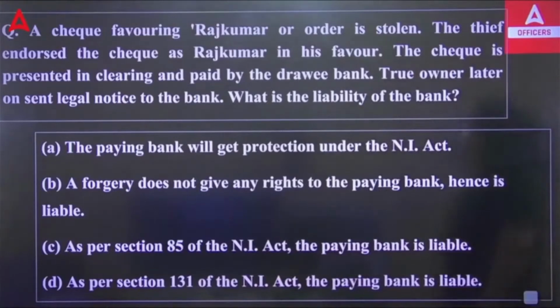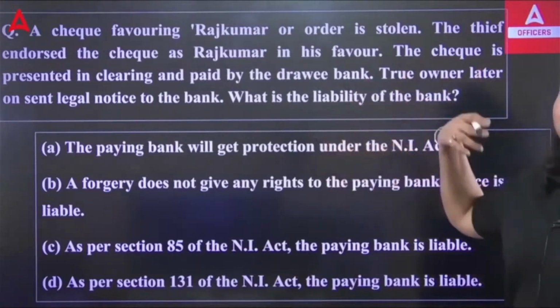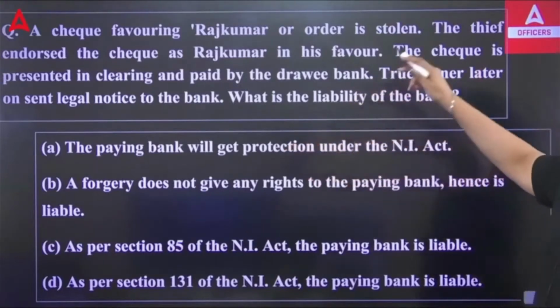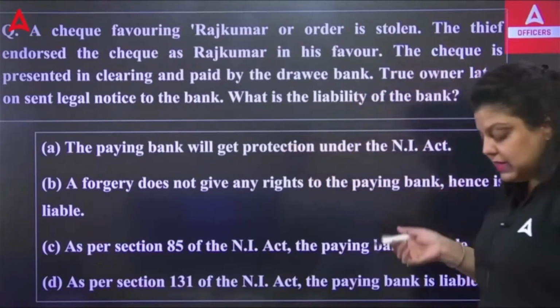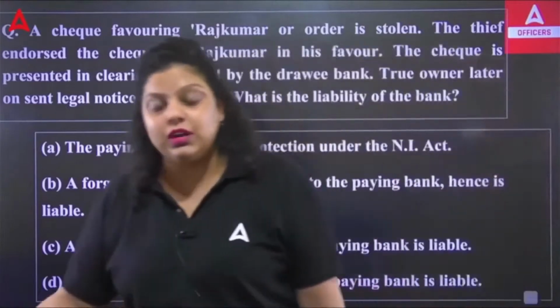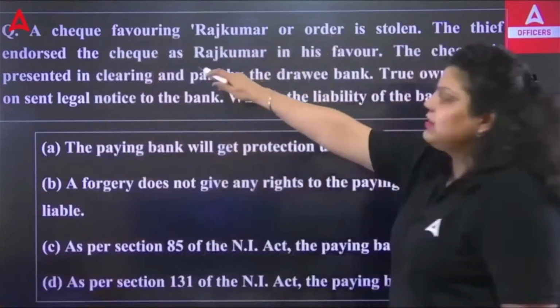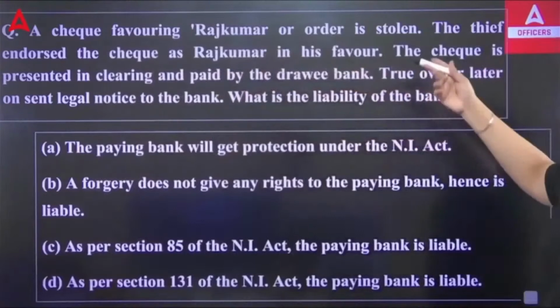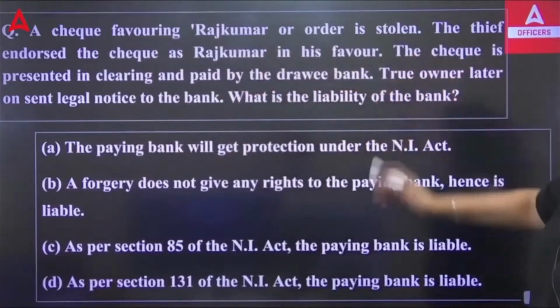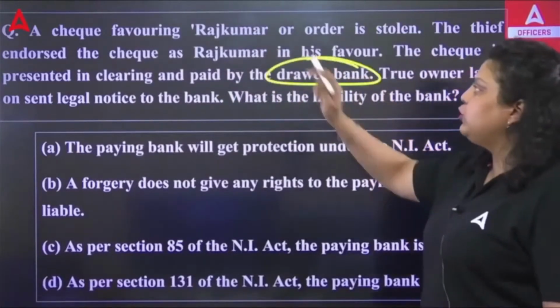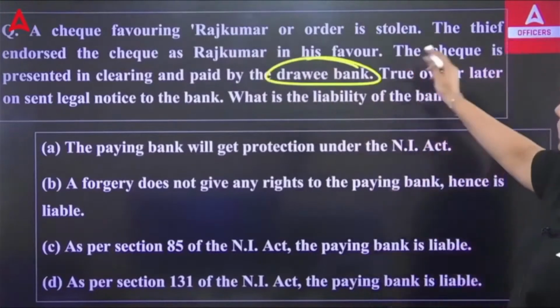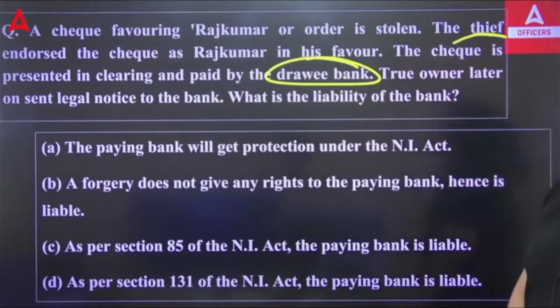So we are saying the check favoring Mr. Rajkumar or order is stolen, and the thief endorsed the check. What has the thief done? Endorsement. He transferred the check as Rajkumar in his own favor. It means he has forged the signature of Rajkumar. That's why he was able to endorse the check. The check is presented in clearing and it was paid by the bank to the person who took the check, who was the thief.